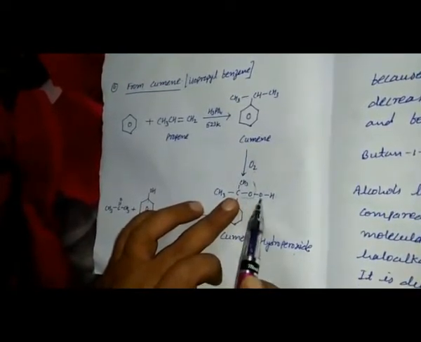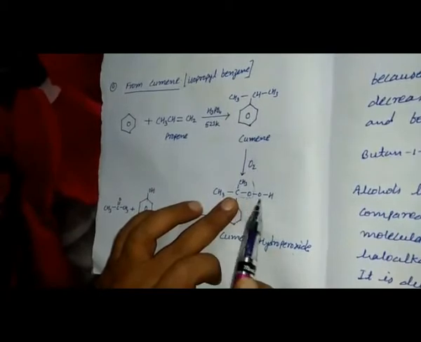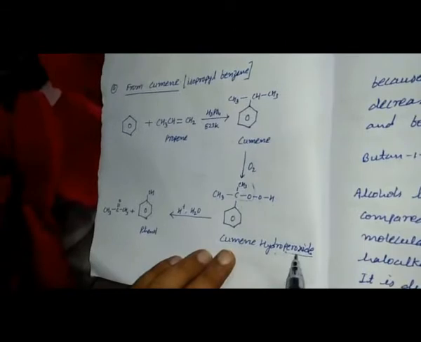That means CH3, CH3, between carbon and hydrogen both the oxygens are attached. Both the oxygens are attached with a single bond. That is why that is a hydroperoxide. That is the peroxide effect. So this is cumene hydroperoxide. This cumene hydroperoxide in the acidic medium by the process of hydrolysis gives us phenol. From here CH3COCH3 is released and we are getting the phenol. Those are the four methods for the preparation of phenol.